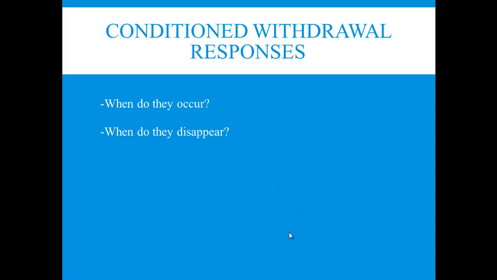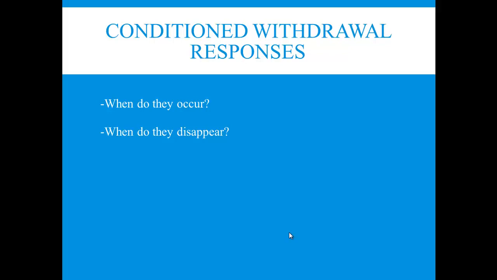Okay, but the important thing there is simply to remember that whether we're talking about the development of tolerance or the appearance of withdrawal symptoms, it's all about functional disturbances and trying to maintain homeostasis or set points. Okay, so let's just talk about conditioned withdrawal responses. This should be pretty straightforward because, remember, with conditioning we're just talking about learned associations. So when do they occur? You're going to get conditioned withdrawal responses if a stimulus is present when the withdrawal symptoms are occurring.